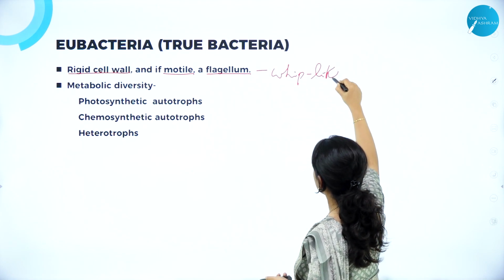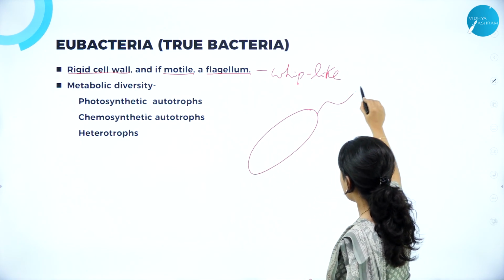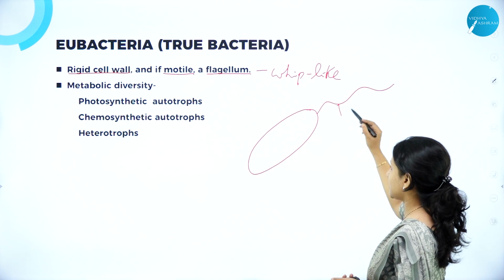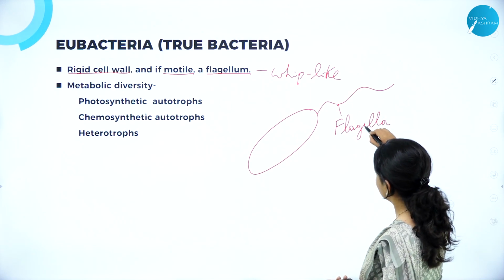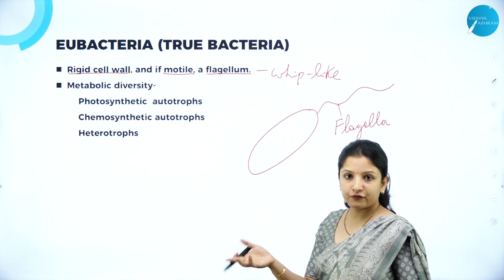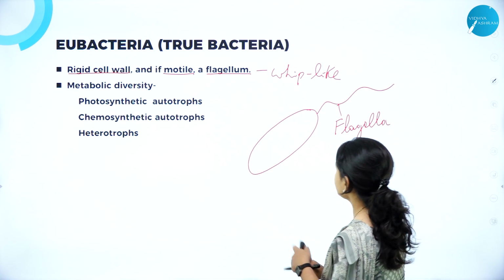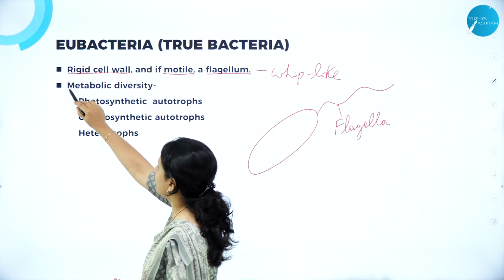So if you see a bacterial cell, you can see flagella. It is a whip-like structure which is very thin and slender. Just as we have legs to move, these bacteria have flagella which help them to move from one place to another. Next, talking about the mode of nutrition, that is metabolic diversity.